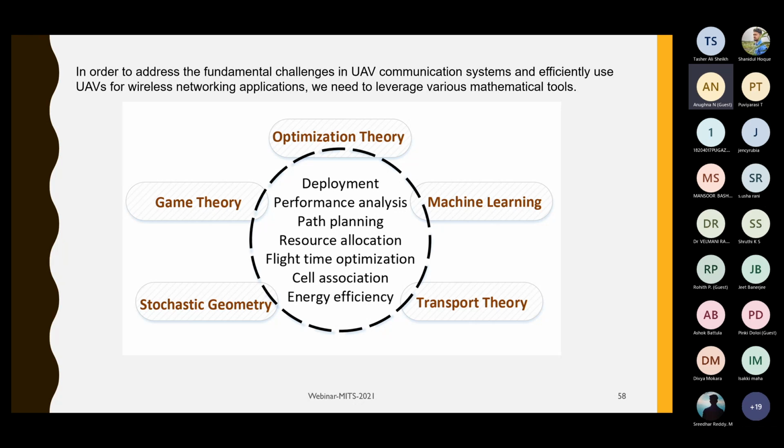Transport theory is also very essential for UAV communication because transport theory is a complex theory which solves various complex problems in transportation. And you can understand that UAV can also be seen as a device, as a vehicle, right? So there are transportation issues, right? So there are complex issues which are involved, and transportation theory offers a very good flexibility in terms of designing